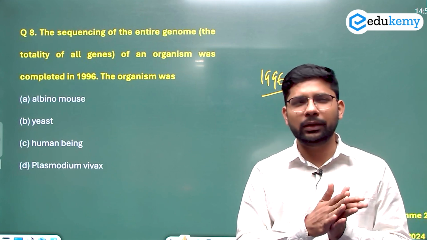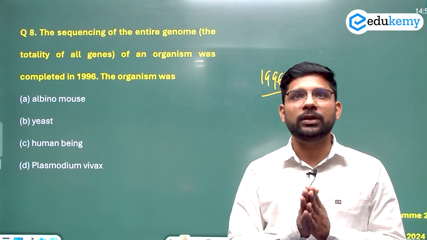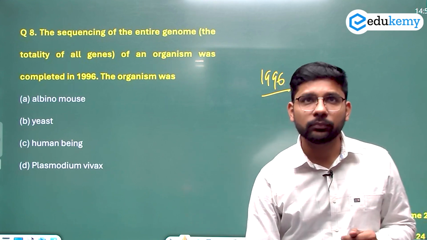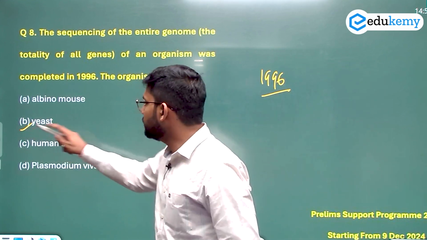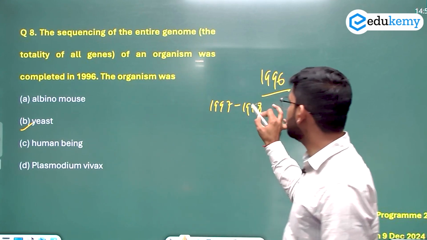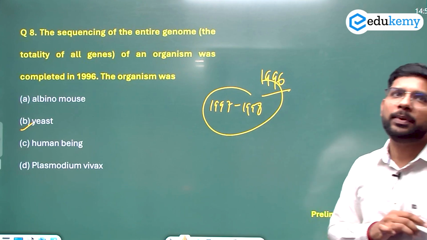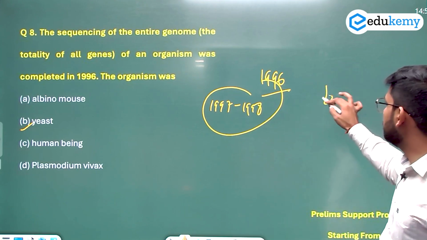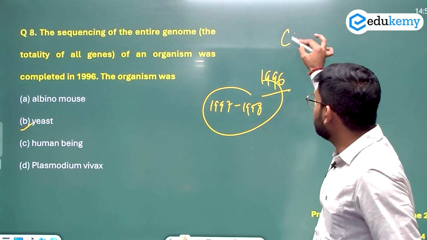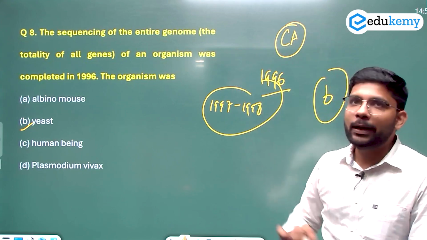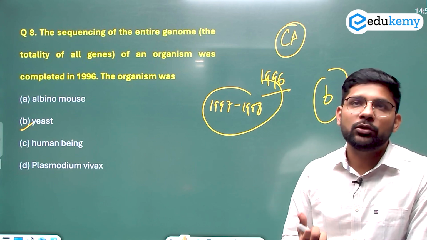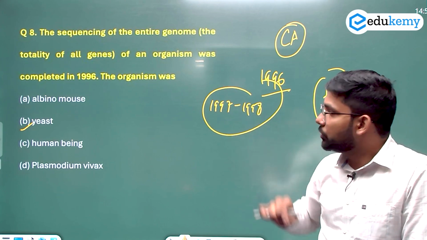It's an old question, like 1995, 1996 में पूछा गया था. So the answer of this question is the yeast. इस क्वेश्चन को 96, 97, 98 के आसपास यूपीएससी में पूछा गया था. The answer of this question is yeast. That's a completely factual question. So that's also related to the current affairs perspective. उस टाइम पे कंप्लीट हो गया 96 में, 97, 98 में क्वेश्चन पूछ लिया गया from this organism genome sequencing. So the answer of this question is yeast, B.